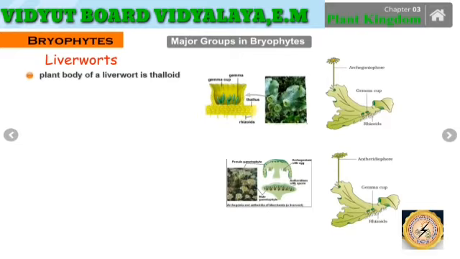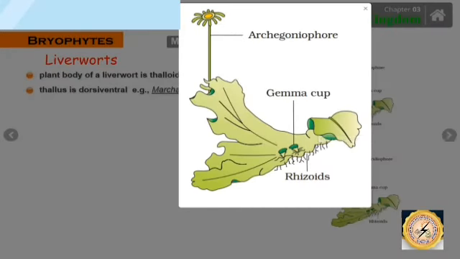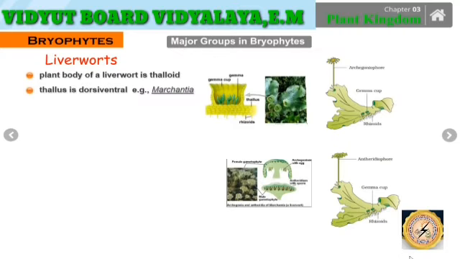The first one is the liverworts. The plant body in liverworts is a thalloid plant body, as we have discussed. That is, no differentiation of root, stem and leaves. And this thallus is dorsiventral in nature. Dorsiventral means slightly flat, having a raised structure, and gemma cups with rhizoid-like structures. These are the roots, not true roots but false roots.